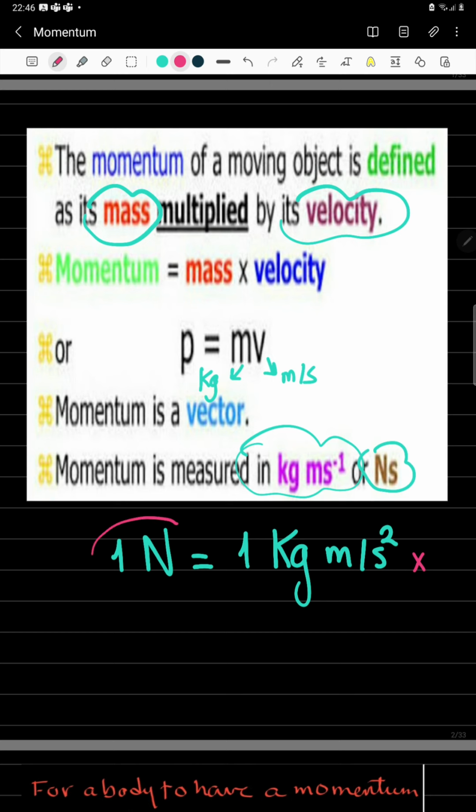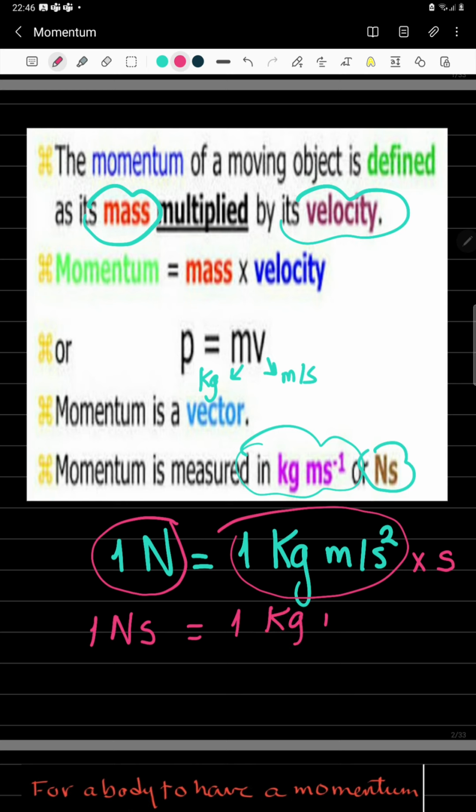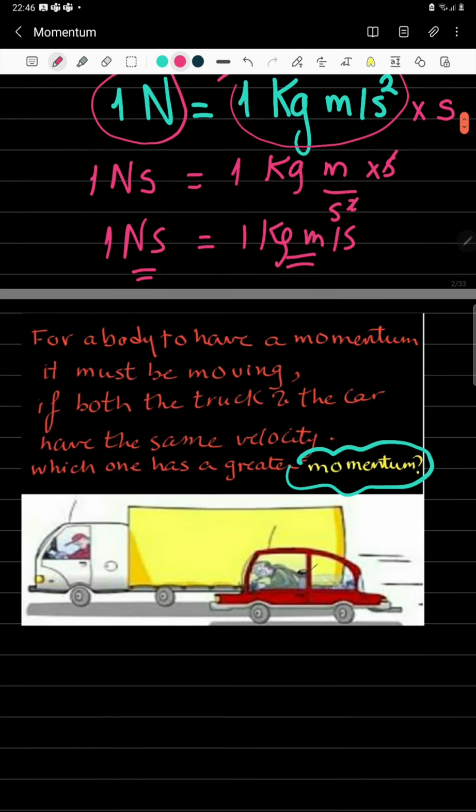We know quite well that 1 Newton is equivalent to 1 kilogram meter per second square. If we multiply both sides of the equation by second, then the left hand side will be Newton times second, the right hand side will be kilogram meter per second square times second, which means that the 1 Newton second is the same unit equivalent to 1 kilogram meter per second. If I'm calculating the momentum, I can calculate it in Newton second or kilogram meter per second. Both are the same.